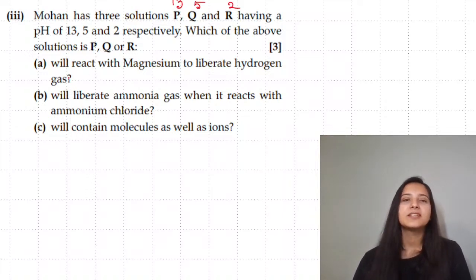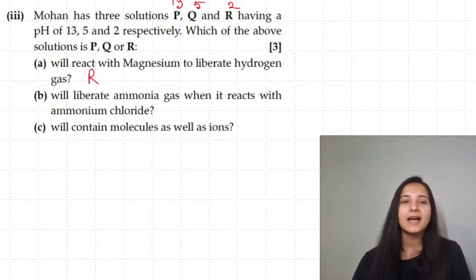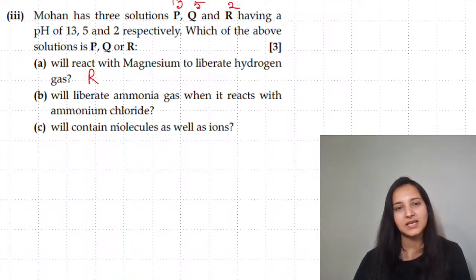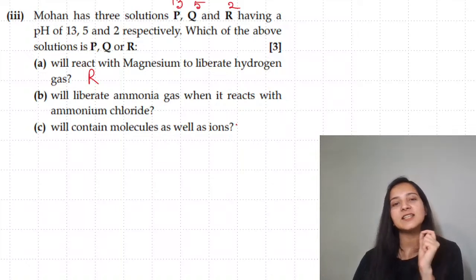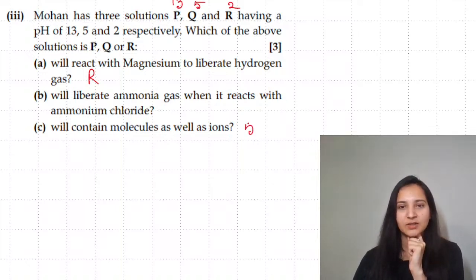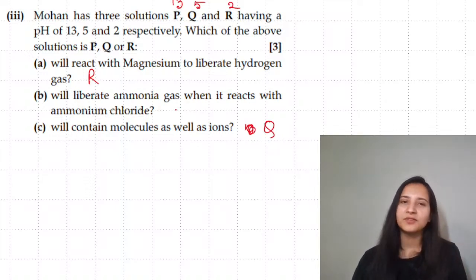Acids react with magnesium to form hydrogen, so R should do so. Will liberate ammonia gas when it reacts with ammonium chloride. Will contain both molecules as well as ions. Weak acids, or even weak bases, contain both molecules and ions. So here it will be the pH 5 solution, solution Q, and the ammonium ones obviously are basic, so this is going to be P.